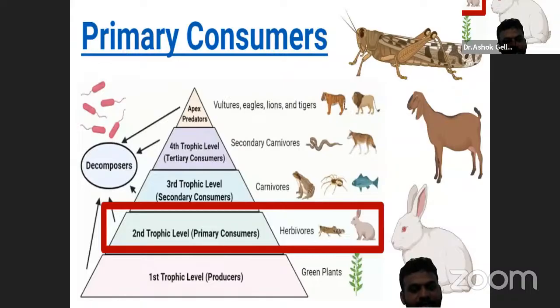They feed on the carnivores of the third trophic level. And the last one is the apex predators. They are the vultures, eagles, and lions and tigers. In the ecosystem, the top trophic level is the apex predators.